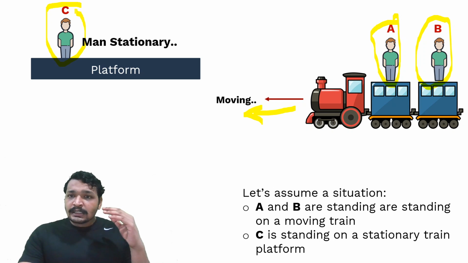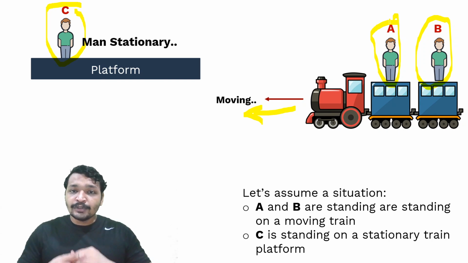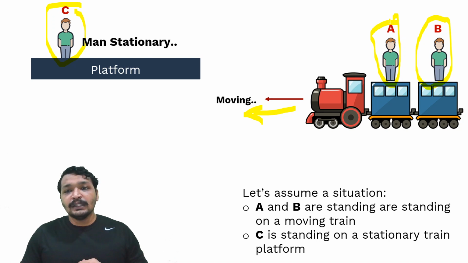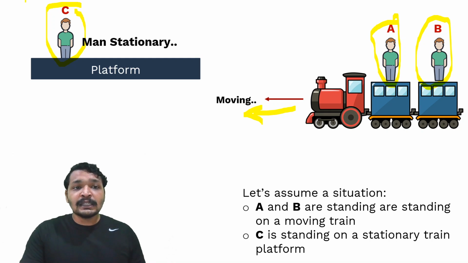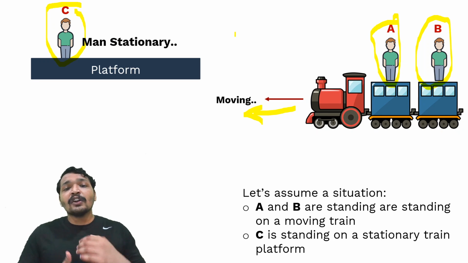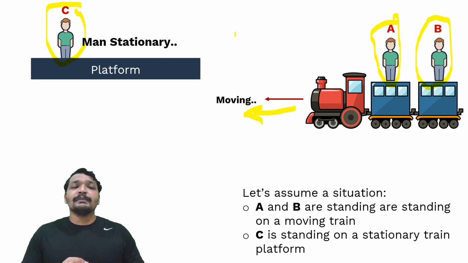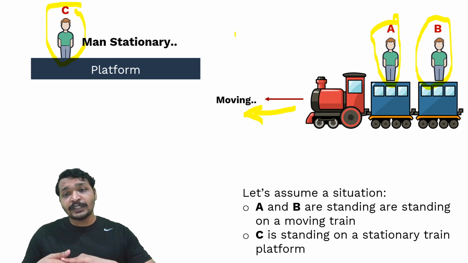So in this case, the person A never observes person B as moving. Person A would be able to shake hands with person B with all the coordination. But person C, if he is trying to shake hands with A or B, cannot cordially shake hands with A and B. The coordination would be missing for C, whereas A and B would be able to shake hands.